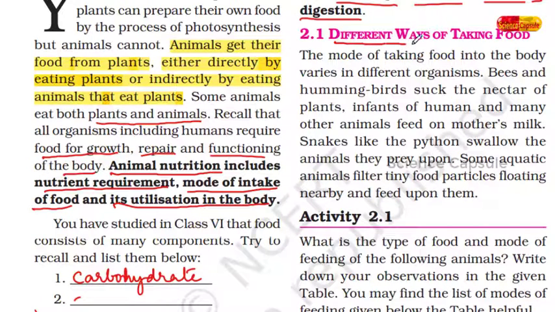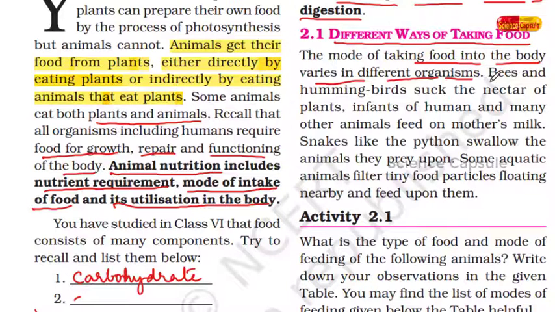Here we have to understand the different ways of taking food. We know that in our surroundings there is a variety of living organisms. Some organisms are very small, some organisms are big enough, with hands, stomach, everything available, and some are so huge that a large quantity of food is required to carry out their daily activities. So the mode of taking food into the body varies in different organisms.